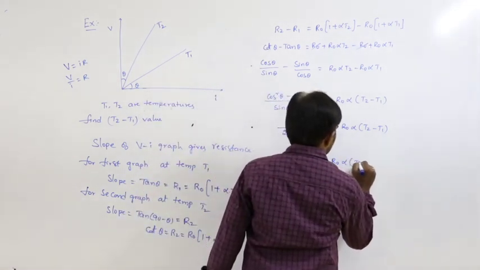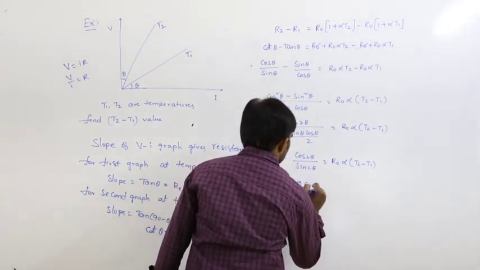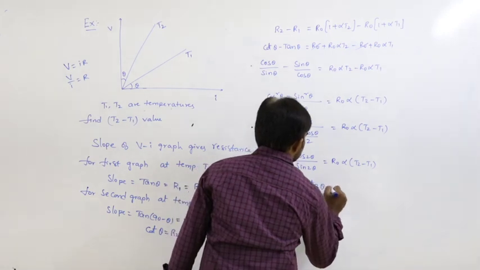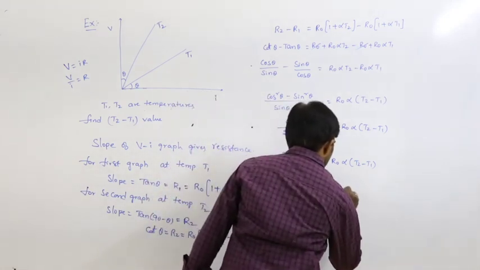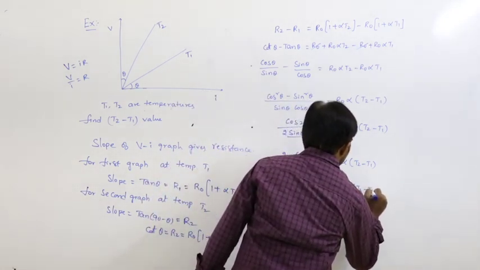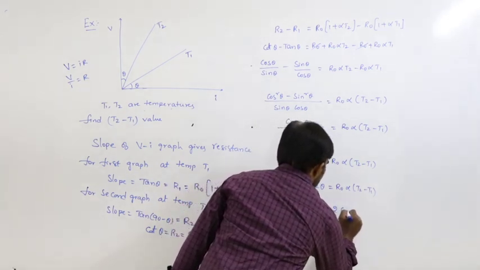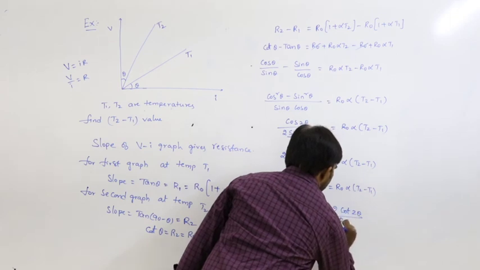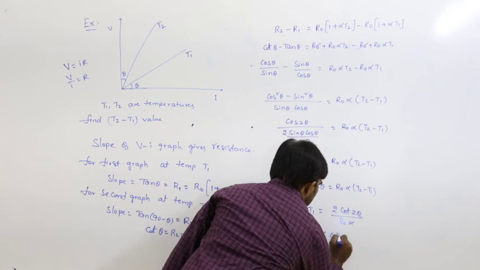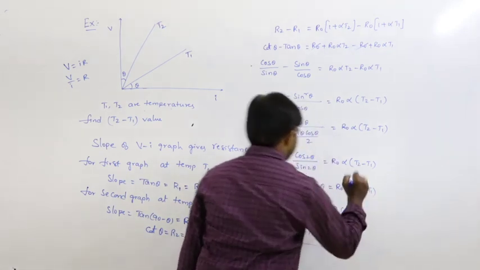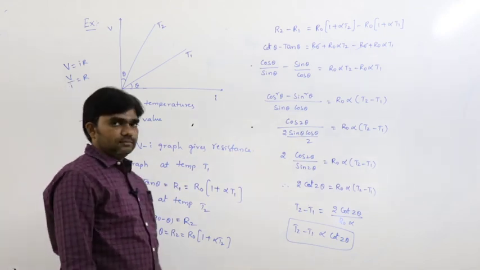Therefore 2 cot 2 theta is equal to R0 alpha into T2 minus T1. So from this, T2 minus T1 is equal to 2 cot 2 theta divided by R0 alpha. Therefore T2 minus T1 is proportional to cot 2 theta.